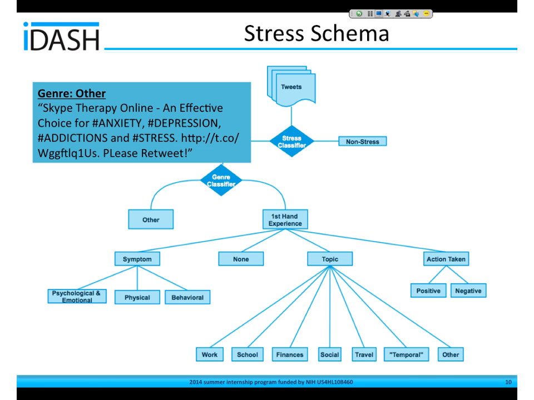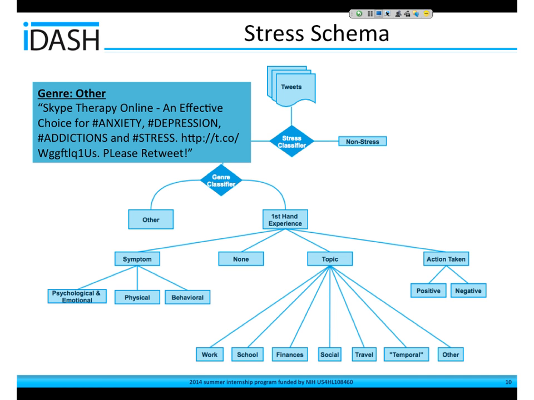And then we divided everything up into the three aspects of stress: symptoms, topics or causes, and also treatments or actions taken. And we also have this none category because sometimes people talked about stress, but they didn't really say how or why or give many other reasons besides just saying I'm stressed.